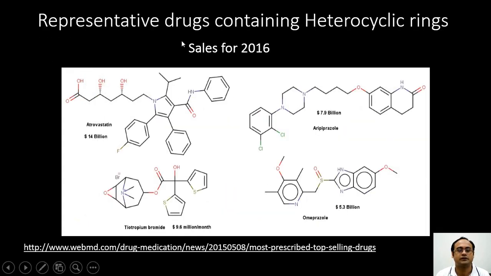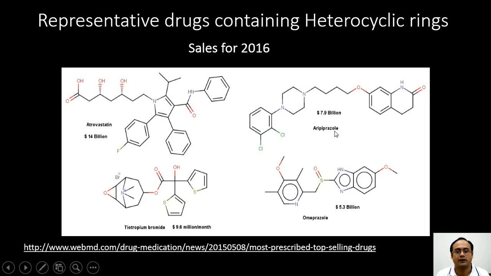Now, these are some representative drugs which contain heterocyclic rings, and their total sales for 2016 are given here. This drug, which contains a pyrrole ring, is known as atorvastatin. It is also known by the trade name Lipitor, and for many years it has been the top-selling drug of Pfizer, earning $14 billion in total.